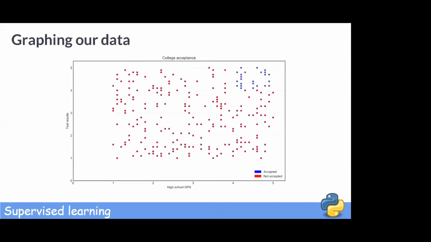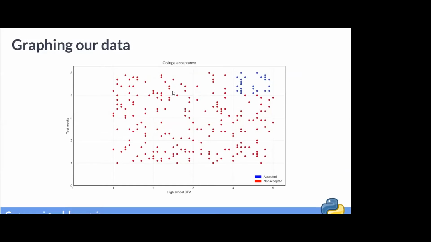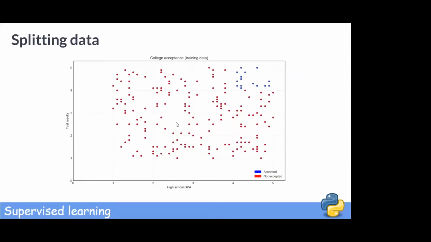Here, our observations are plotted, GPA on the x-axis and test results on the y-axis. So the blue points represent accepted applicants and the red points represent rejected applicants. We keep 80% of our data to train a model. Because we use just two features, we are able to plot and interpret the results. For us humans, it's pretty clear. If you score above 4 on both the GPA and entrance test, you are accepted.